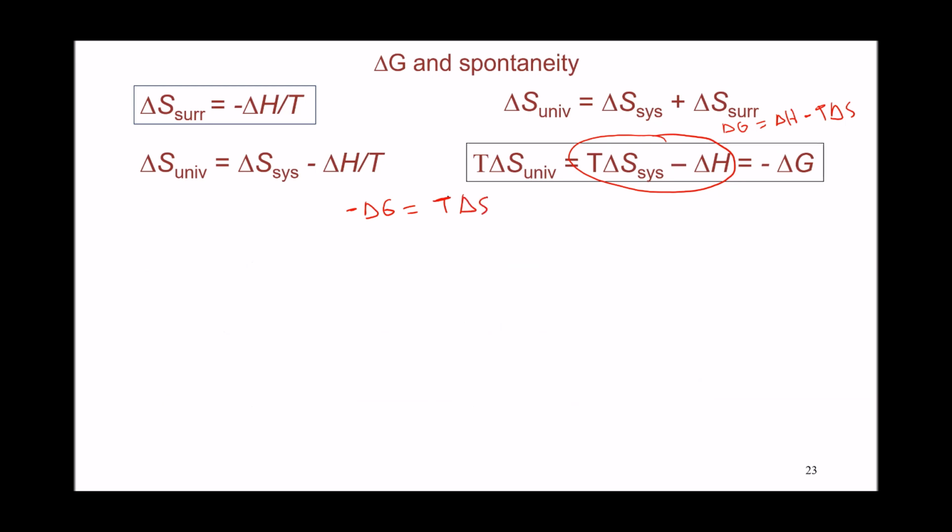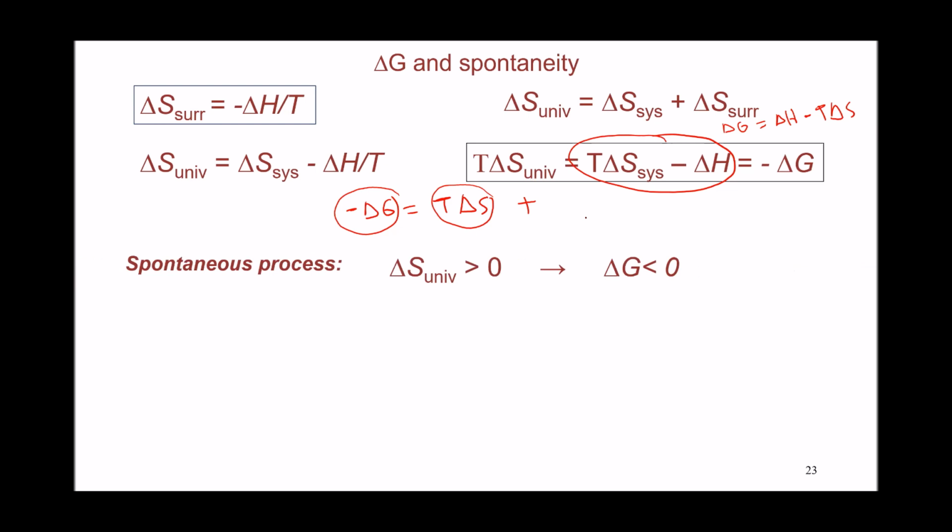What we learned from the second law of thermodynamics is that for any process to be spontaneous, this term here has to be positive. And if this term is positive, that is going to automatically make delta G negative. So for any process to be spontaneous, delta G has to be negative. So if delta S for the universe is positive for a spontaneous process, that is going to automatically make delta G negative. So a spontaneous process requirement is a negative delta G.